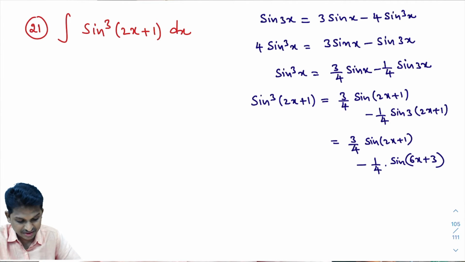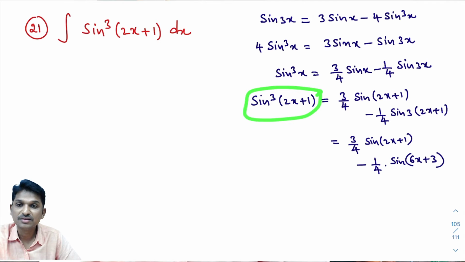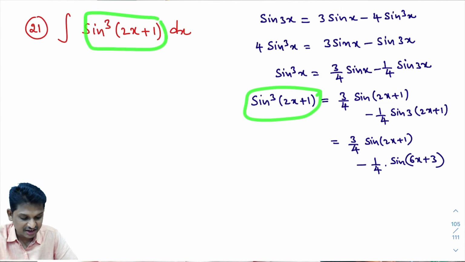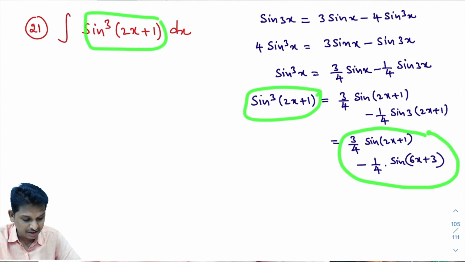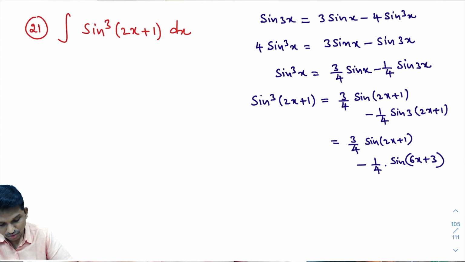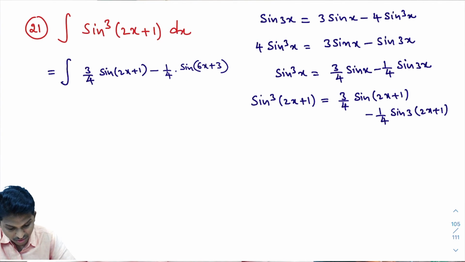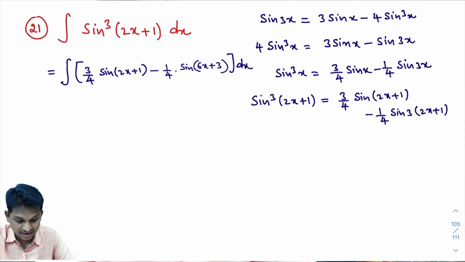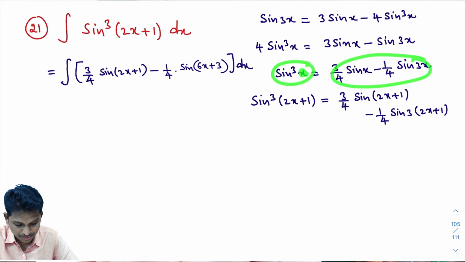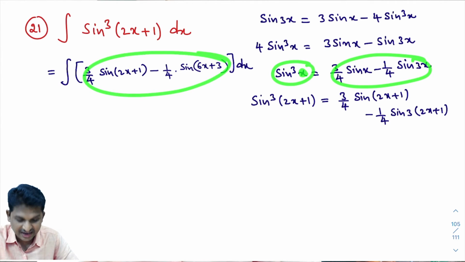What I am trying to say is that sine cube 2x plus 1 can be written as 3 by 4 into sine 2x plus 1 minus 1 by 4 into sine 6x plus 3. So here in place of sine cube x, I will write this expression, into dx. You know the sine cube x formula. In this formula, in place of x, if I write 2x plus 1, I will get this.